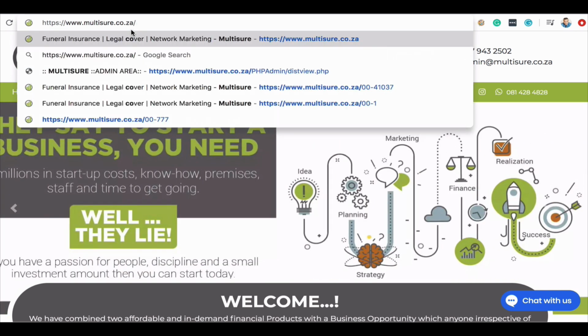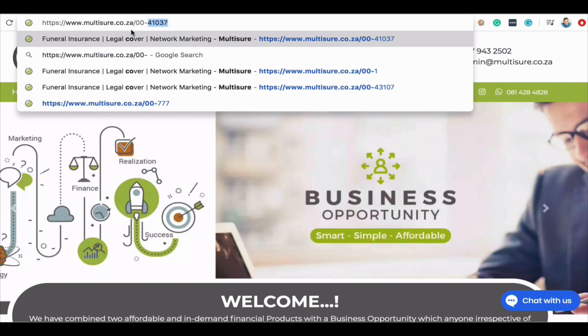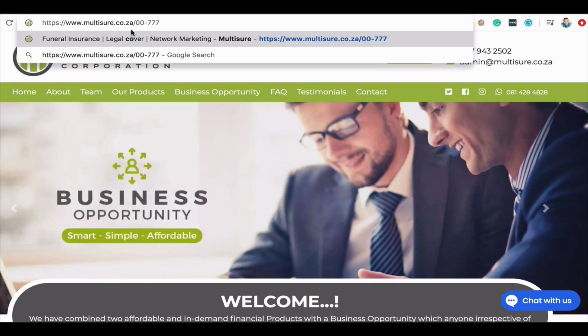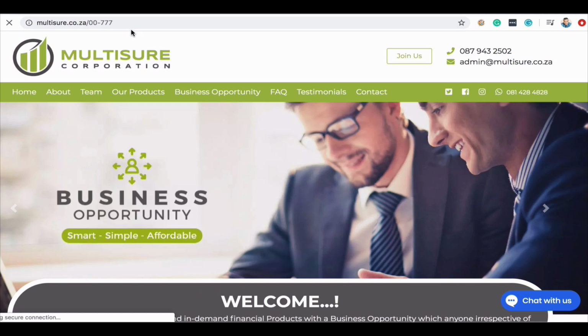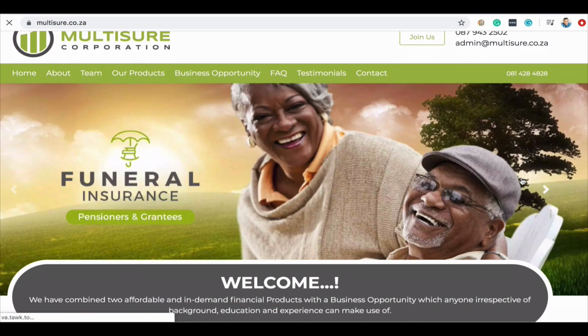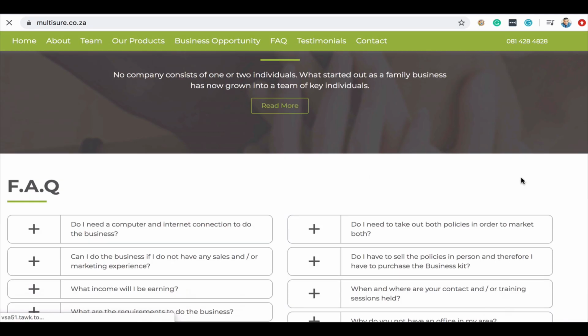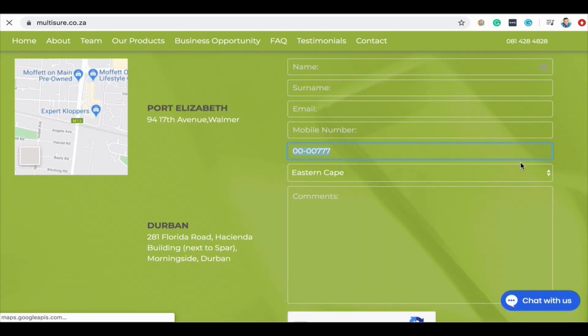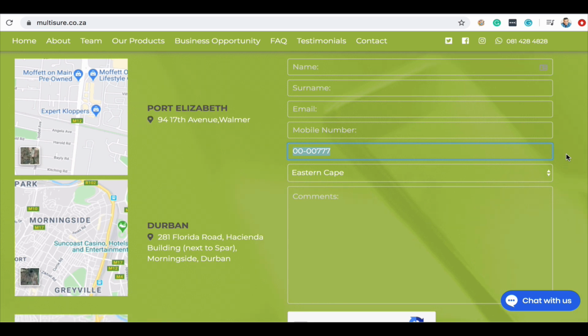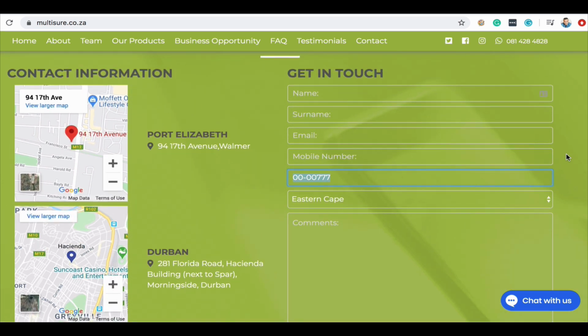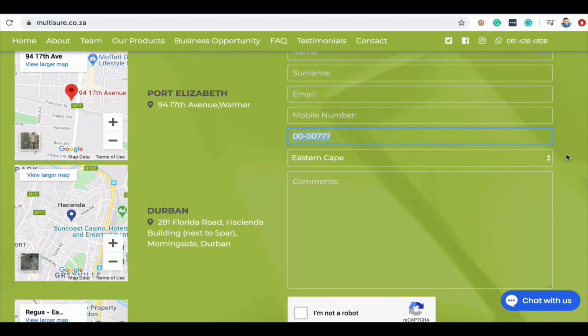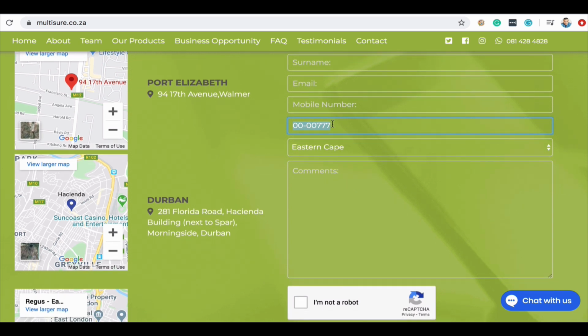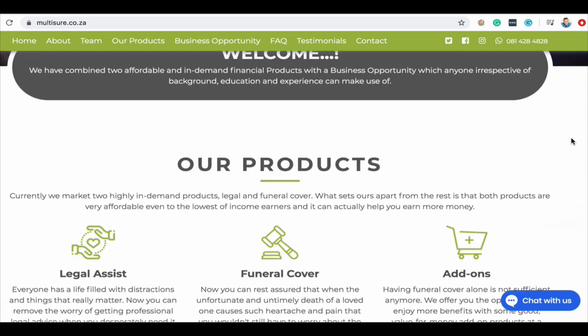Okay, so what happens if another member's number is inserted after the website address? Let's try 777, which I know is a valid number, and I scroll down, and you see now that member's membership number is inserted on the page. So if somebody goes onto the page and asks for more information, we will identify this as the member who referred the person to our website.